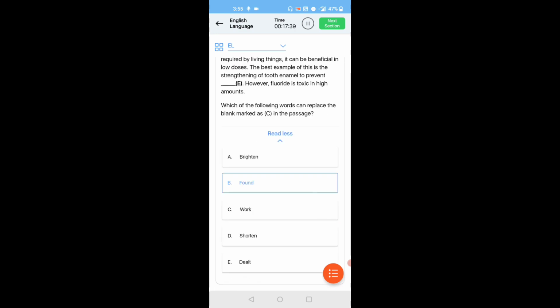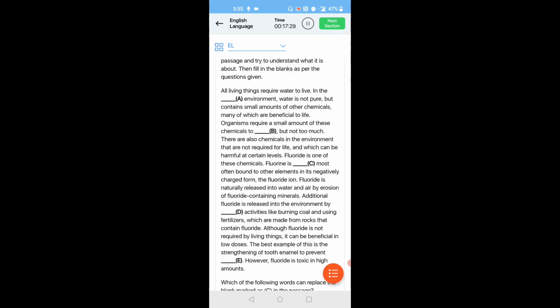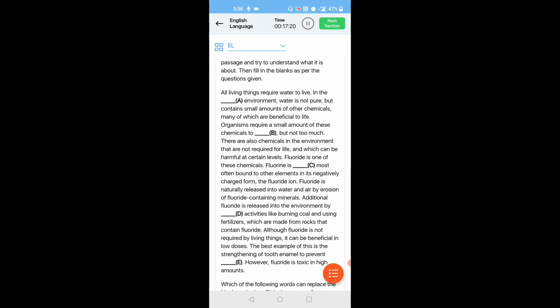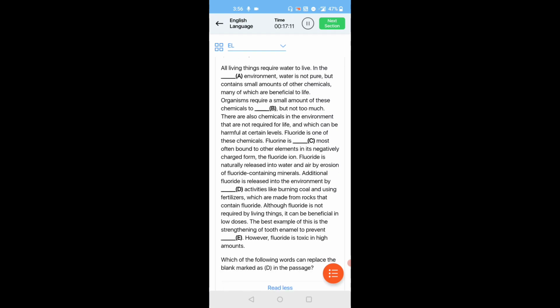Fluorine is found most often bound to other elements and its negatively charged form is the fluoride ion. Fluoride is naturally released into water by erosion of fluoride-containing minerals.